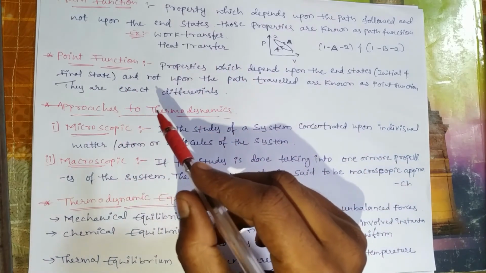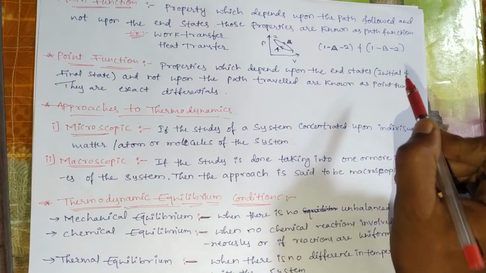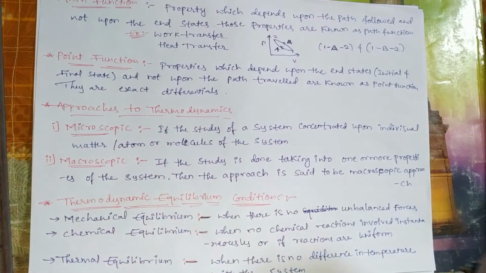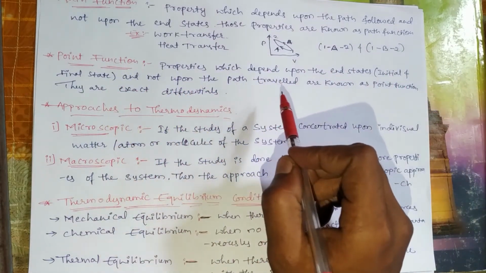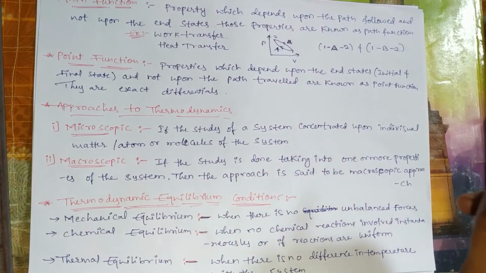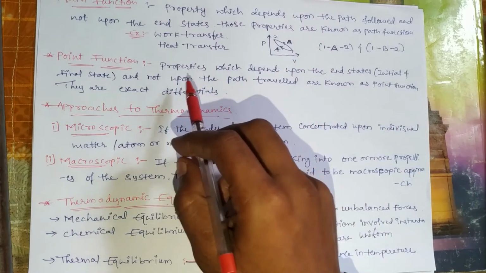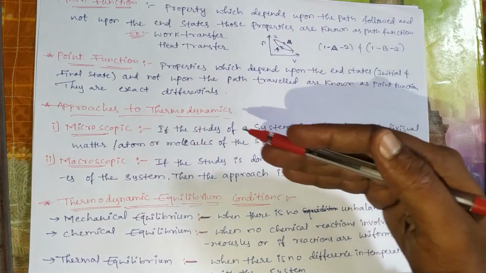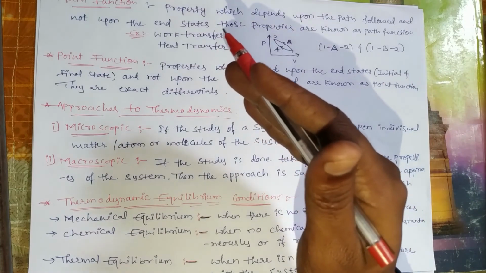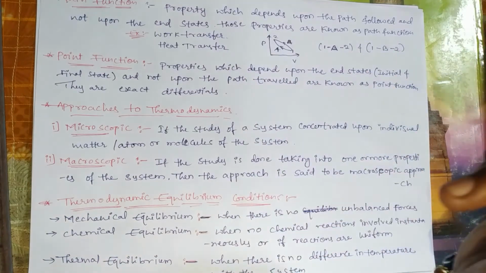Point function means a property which depends upon the end states, initial and final states, and not upon the path traveled. They are exact differentials, which do not depend on the path taken. It depends on initial and final states.